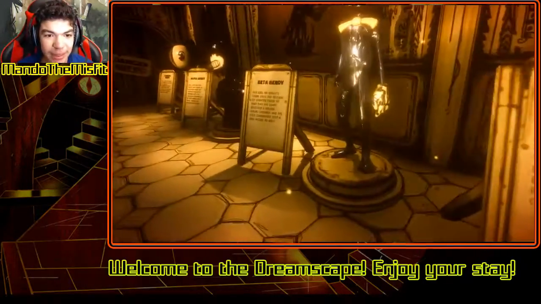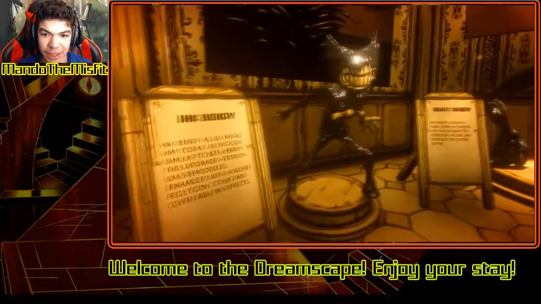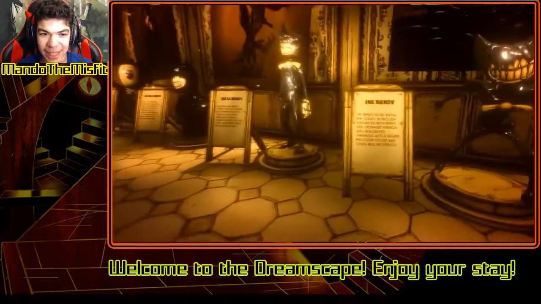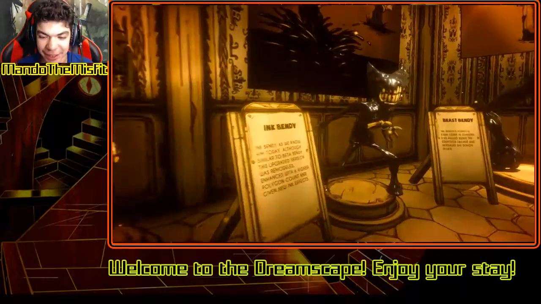Okay, so that's Ink Bendy. Ink Bendy is how we know him today, although similar to Beta, enhanced with a higher polygon count and given new ink effects. See, this is cool. But at the same time, this guy, I like this one better. This one's more unique, but this looks cool.